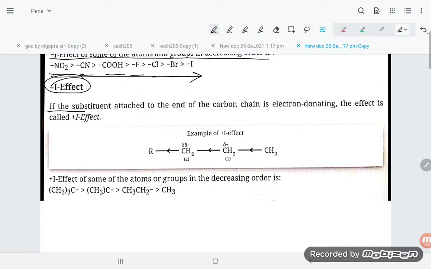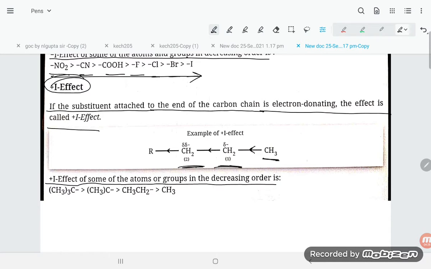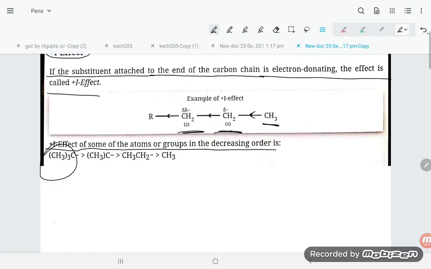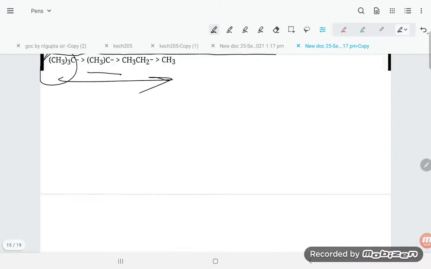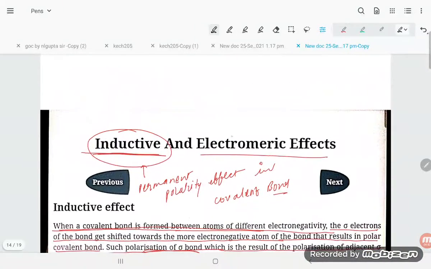Now plus I effect. If the substituent attached to the end of the carbon chain is electron donating, the effect is called plus I effect. Here it is the plus I effect because the CH3 group is donating electron density. The plus I effect of some atoms and groups in decreasing order is (CH3)3C, (CH3)2CH, CH3CH2, CH3. This is the order of the plus I effect, right? So this is all about the inductive effect.